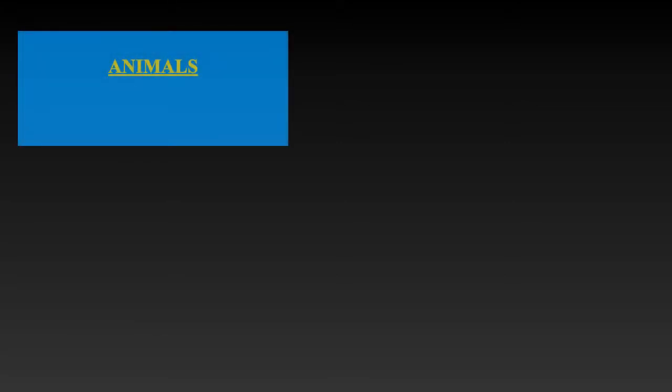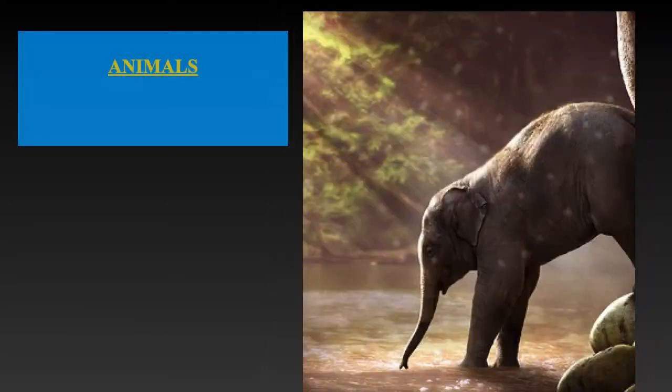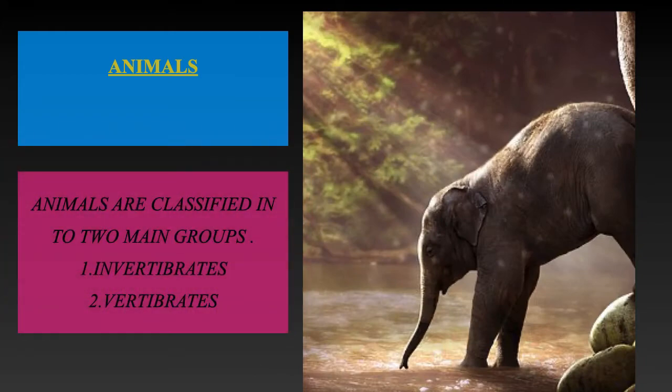In animals, we are going to observe majorly two phyla. The total animal kingdom has been classified into two phyla, invertebrates and vertebrates.